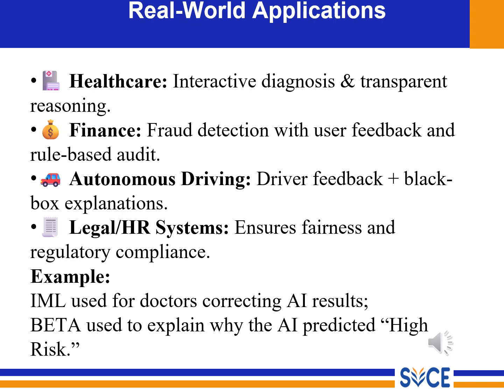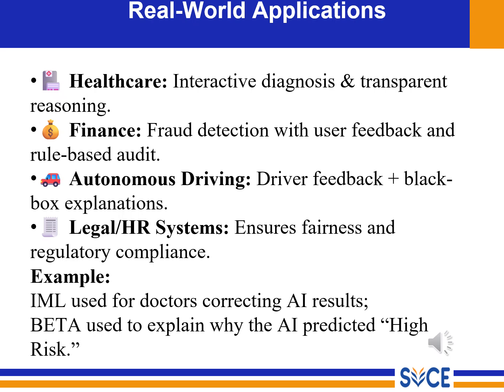The next one, applications of IML and BETA, the real world usages. In healthcare, doctors correct the AI in IML, and the rules explain the diagnosis in BETA. In finance, fraud detection with feedback is IML, and rule-based auditing is BETA.